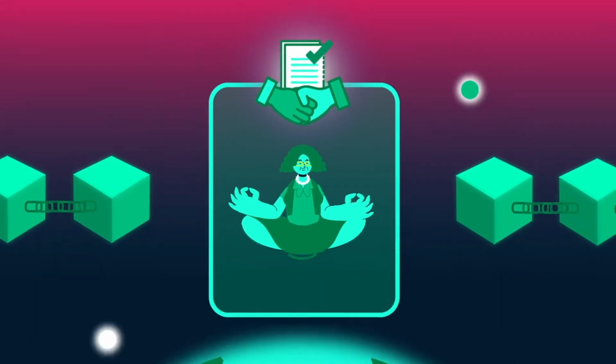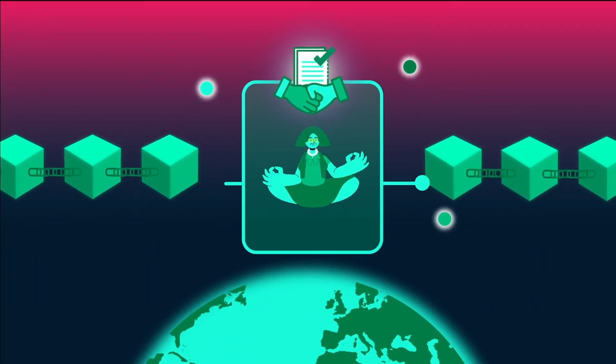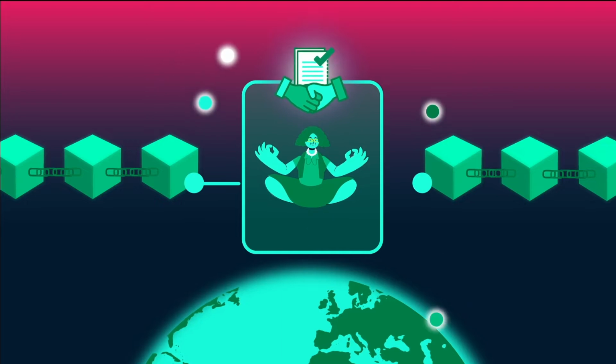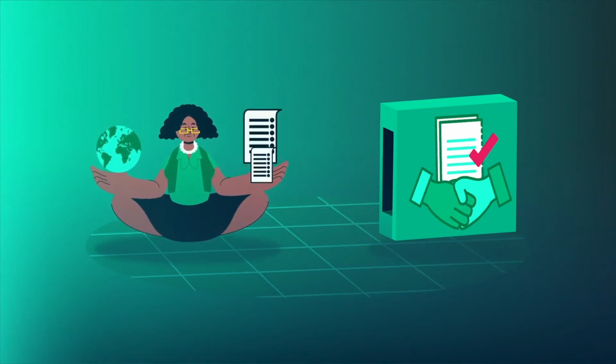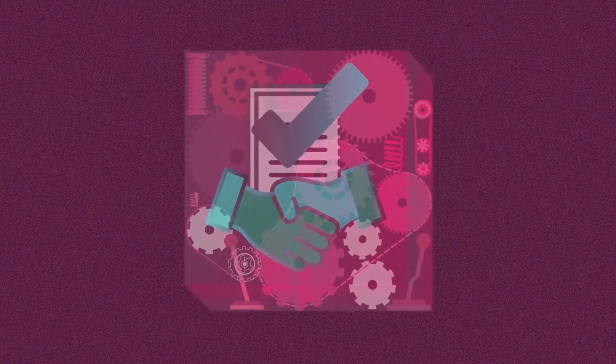What are oracles in the crypto ecosystem, and why are they so useful? In this video, we will explain it to you. Oracles are services that offer external information to smart contracts. If you do not remember what smart contracts are, you can visit the video in which we talk about it.